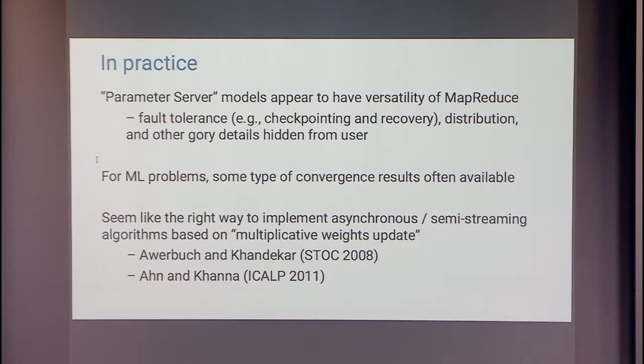So if you're programming a machine learning model, you're actually pretending as if you get to deal with the entire parameter space and you're doing things nicely. For many machine learning problems, there are also some nice convergence type results, at least in some theoretical sense. So it works quite well for them. I'm going to skip the comment about the multiplicative updates.